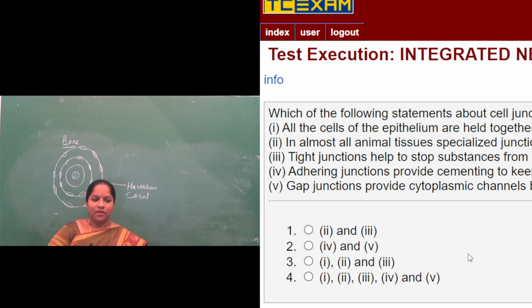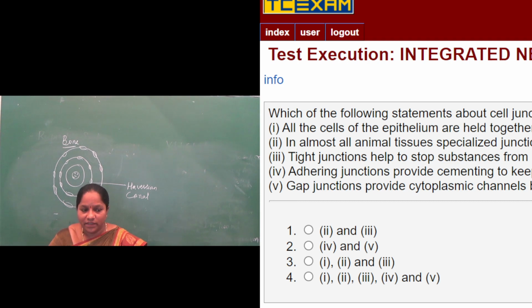Next one. Which of the following statements about cell junctions are correct? So cell junctions are going to help the tissue for transportation. We said that cell junctions will help in transport of molecules, transport of food from one cell to another cell. All the cells of the epithelium are held together with a little intercellular material.